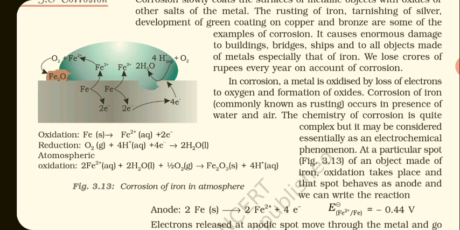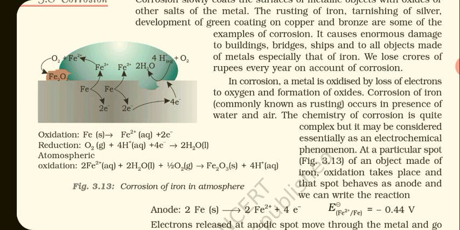Solid iron metal is converting into Fe2+ or ferrous ion in aqueous solution in the presence of moisture, and 2 electrons are being lost by the iron atom.